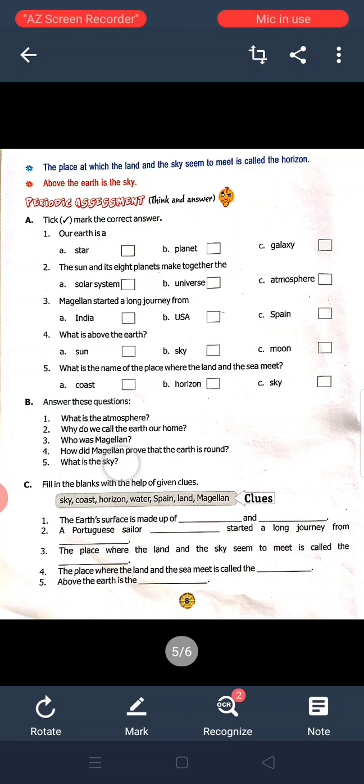Who was Magellan? Magellan was a Portuguese sailor. Fourth one, how did Magellan prove that the earth is round? Magellan proved that the earth is round with his journey. What is the sky? The sky is a vast place in the universe.